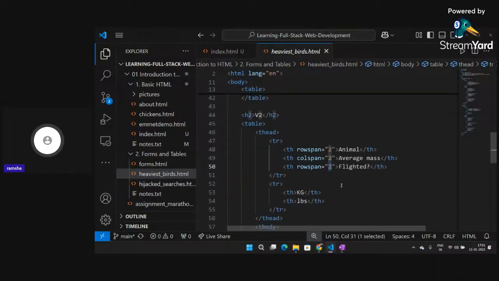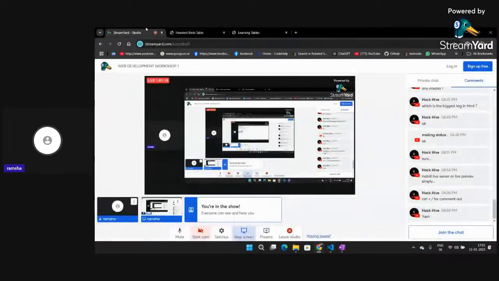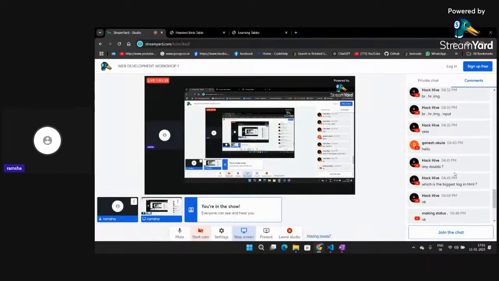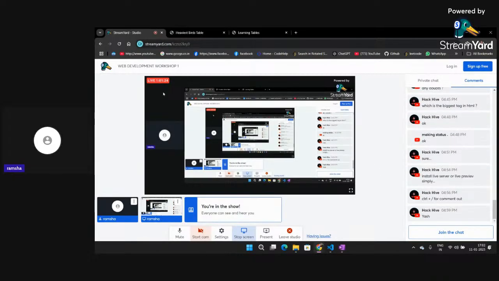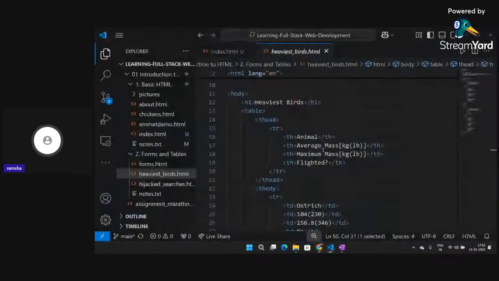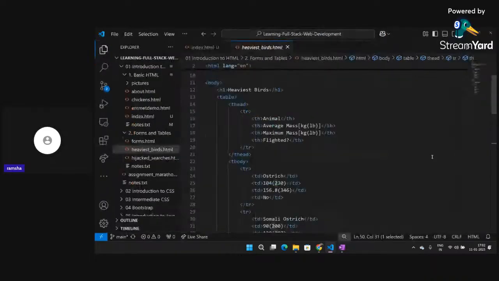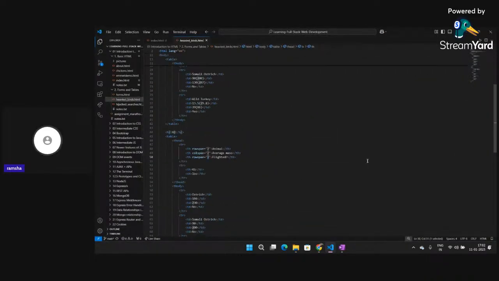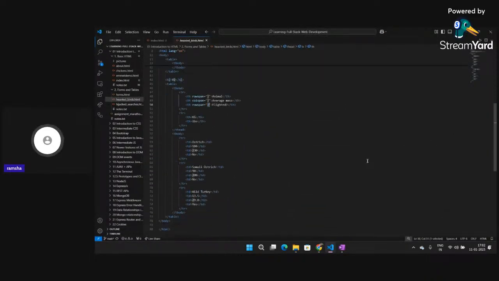And yeah, if you guys have any doubts regarding tables, you can ask if you want, otherwise we can move further. Feel free to ask if you have any doubts regarding all of the things that we have studied up till now. And you can also take a screenshot of the code if you want. That will be easier for you.